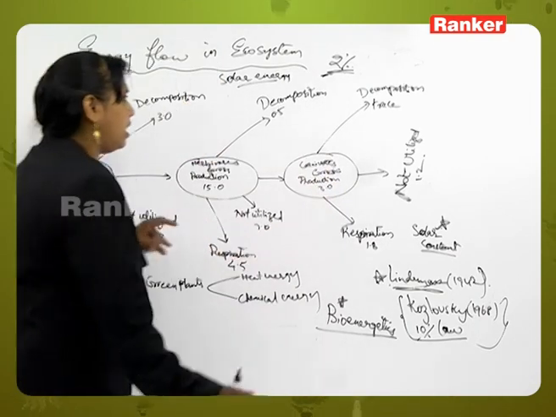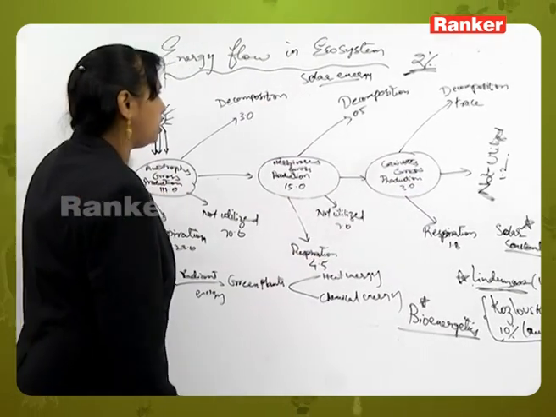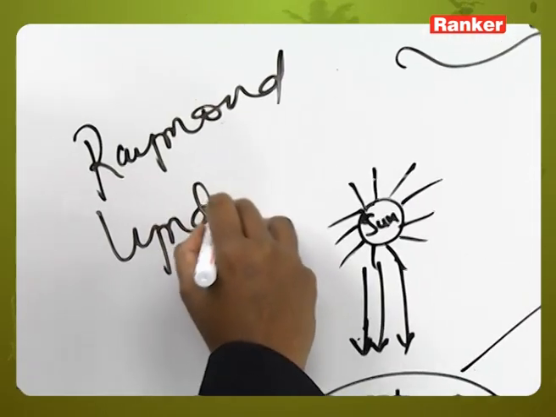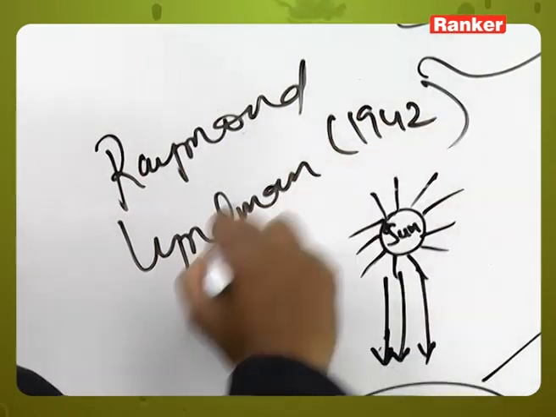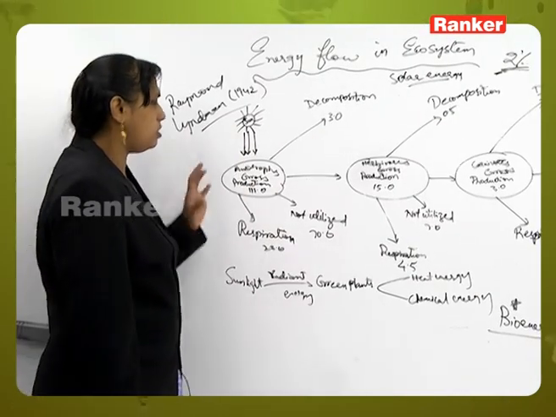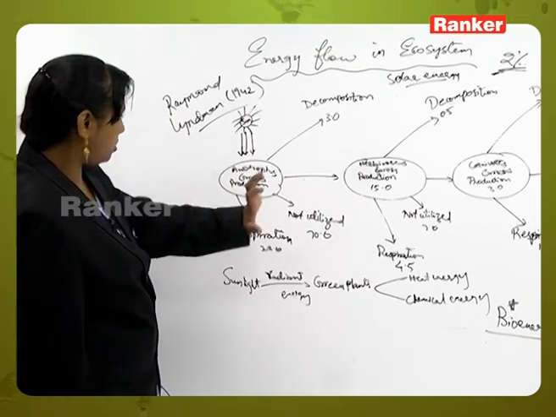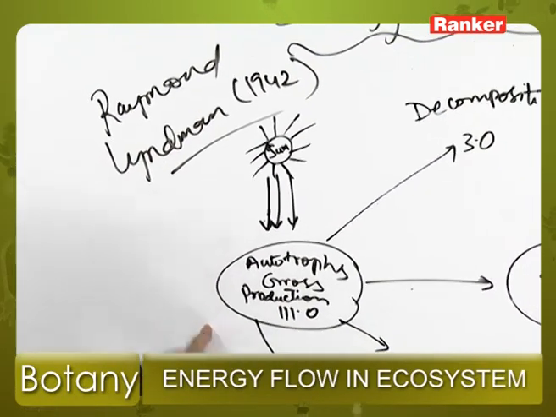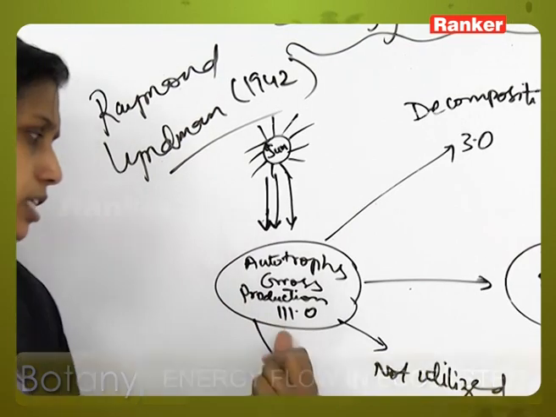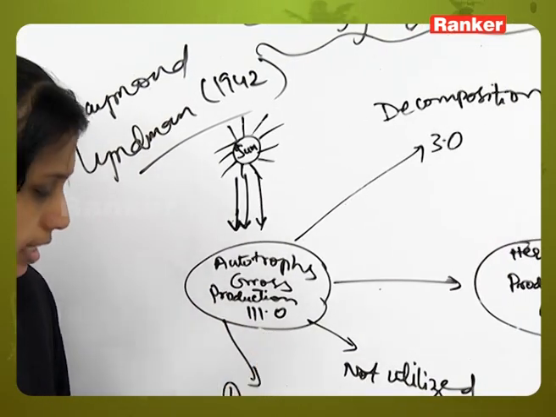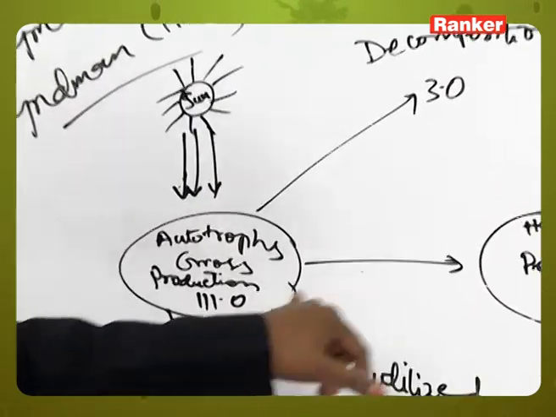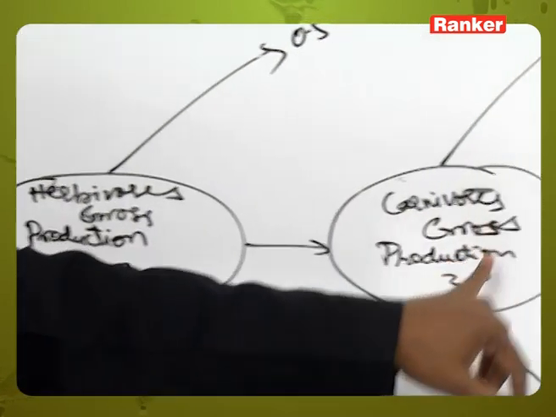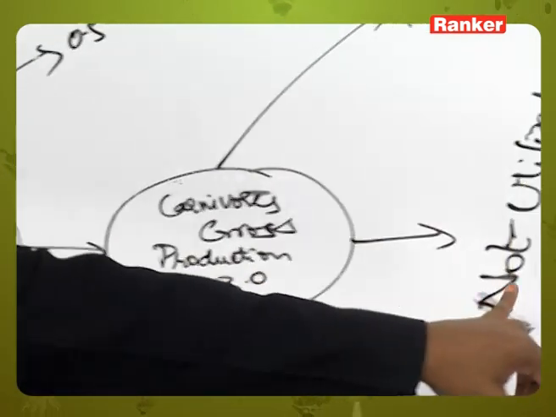Okay. Now next, you have this model. This was given by Raymond Lindman in 1942. This was the model proposed, and according to him, these are all the processes. The sun will give the solar energy or solar radiation that will reach the autotrophs, basically the producers. Here the gross production will be 111%, and this leads to the herbivores. Here also gross production will be 15.0%. Next, carnivores, the gross production will be 3.0, and it is not utilized.